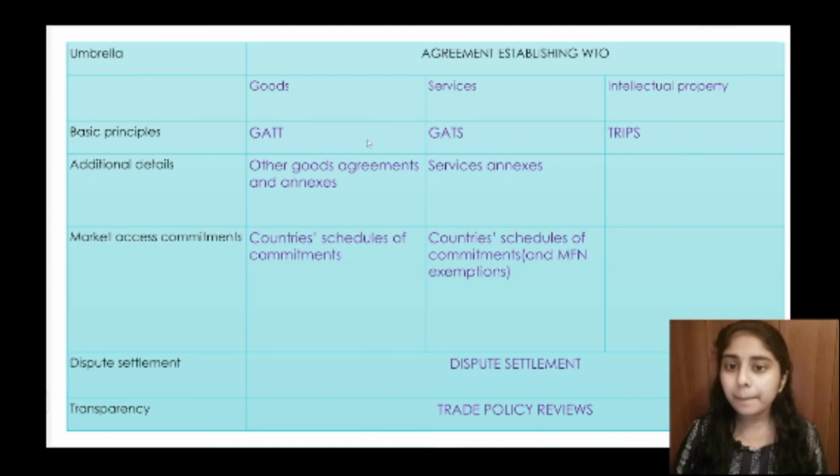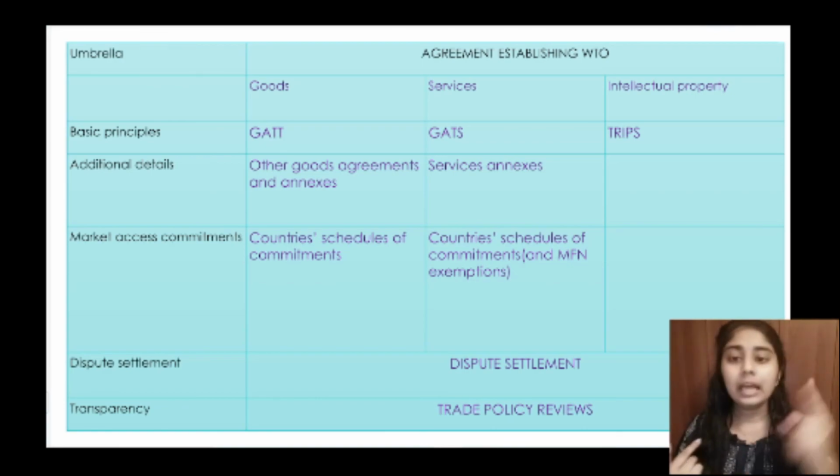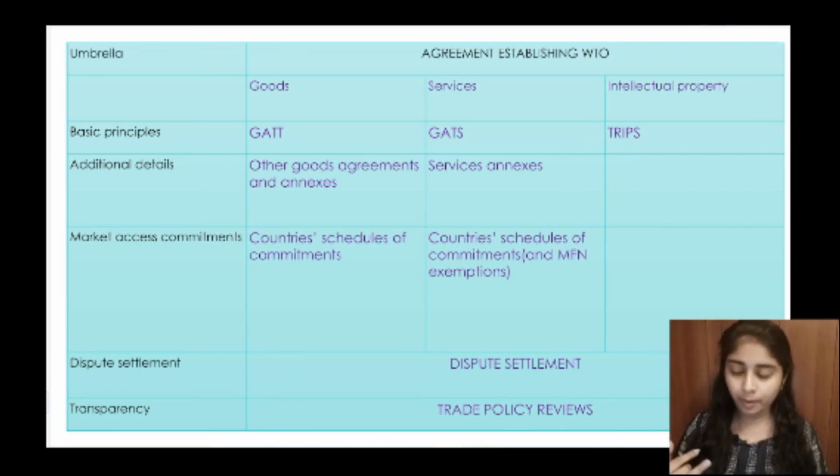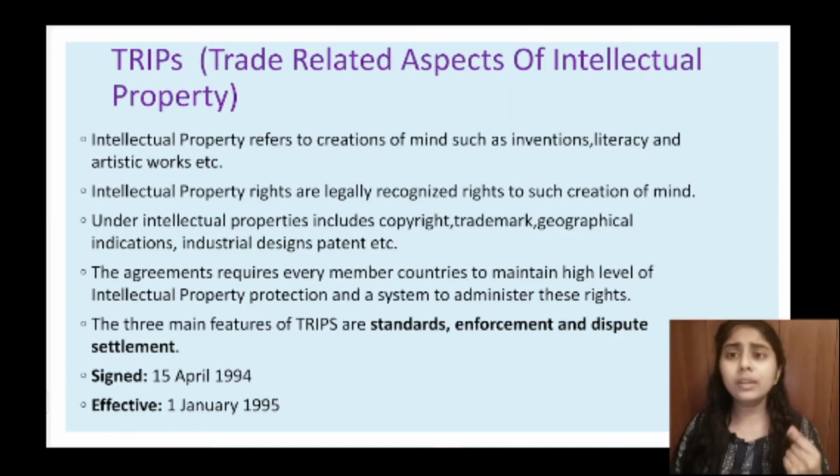So this is a basic review of the World Trade Organization agreements. The World Trade Organization agreements focus on three sectors, that is goods, services and intellectual property. Under goods, the major principle is GATT. Under services, it is GATS, and in intellectual property, it is TRIPS. For dispute settlement, there is a dispute settlement body, which is for all three of them. And for transparency, there are trade policy reviews, which are also for the major three. Now let's learn about TRIPS.